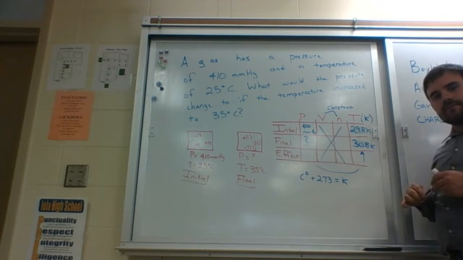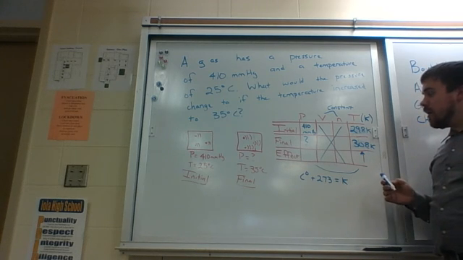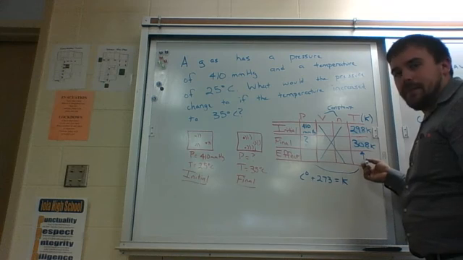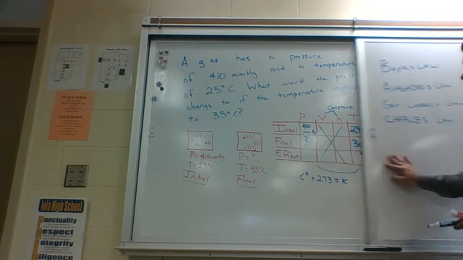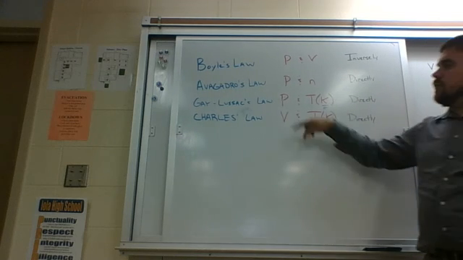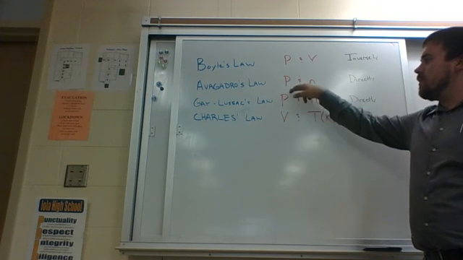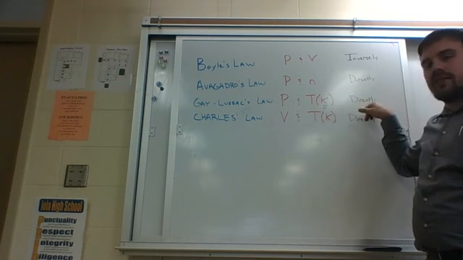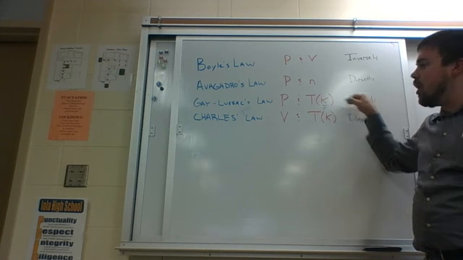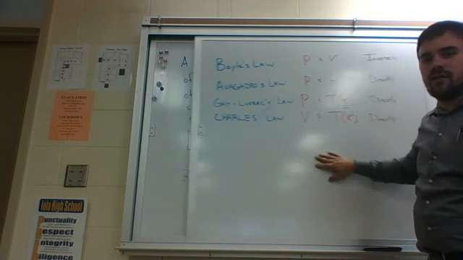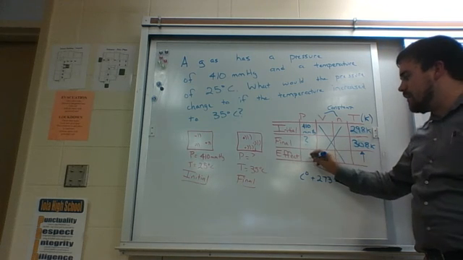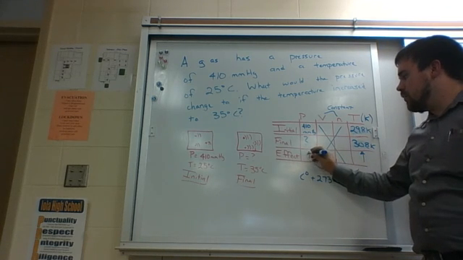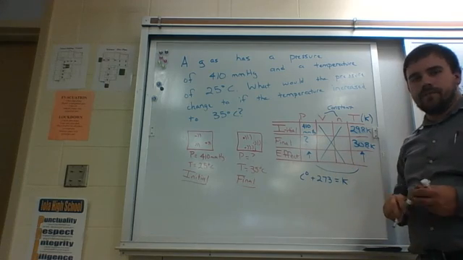So now, watch carefully. If I increase my temperature, what effect is that going to have on my pressure? Well, think back to the law. Because they're directly proportional, if one increases, the other should also increase. So if I'm increasing my temperature in Kelvin, that means I should be increasing my pressure.